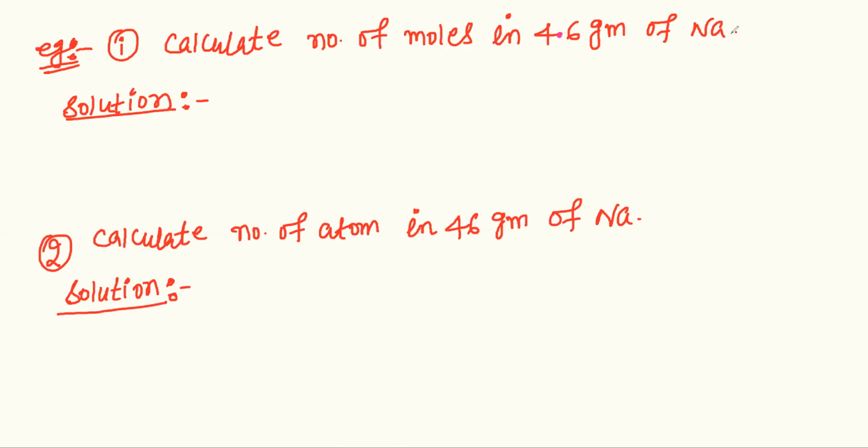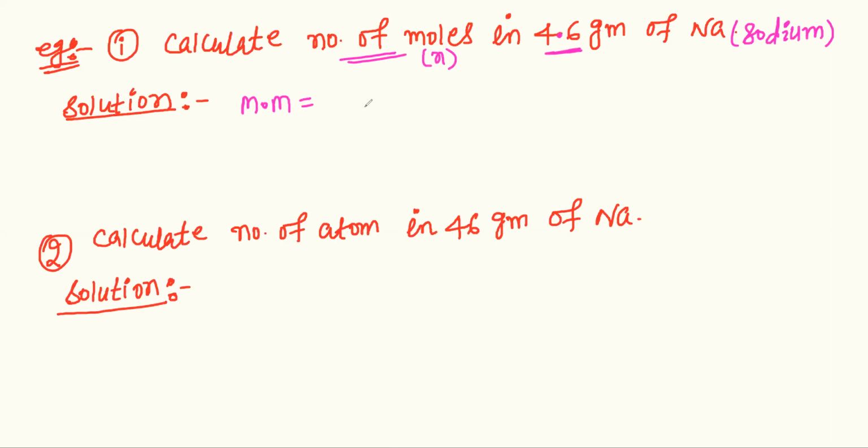Calculate the number of moles in 4.6 gram of Na. Na is sodium. This question is saying calculate the number of moles, it means the value of n in 4.6 gram of Na. So we have sodium in this gram. We have molecular mass. Molecular mass is not given.